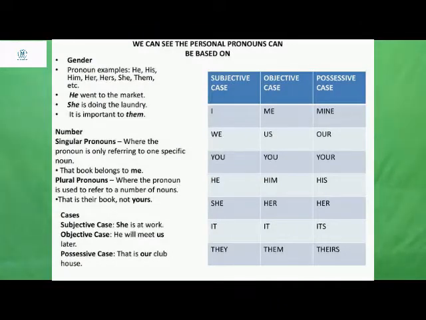The following chart is given where we can see what type of pronouns we use in subjective case, in objective case, and in possessive case, provided as a list. Basing on this, it provides the information on what type of pronouns will be used in each case. So now this is personal pronoun.